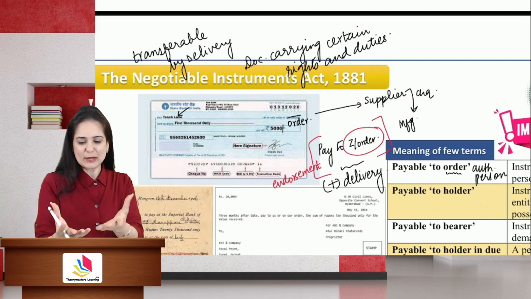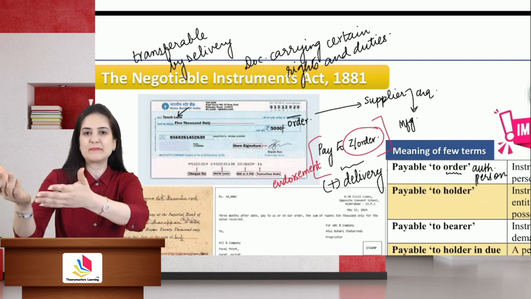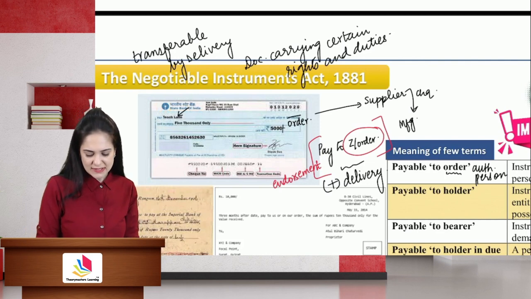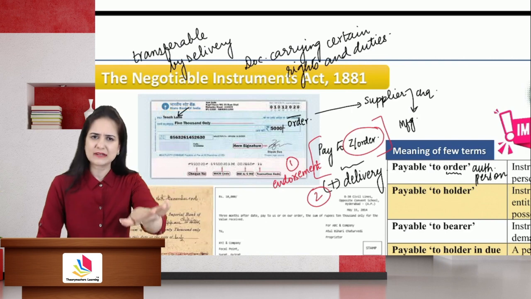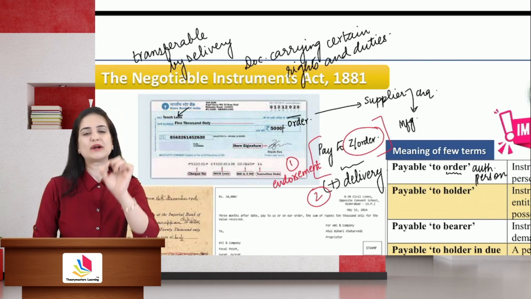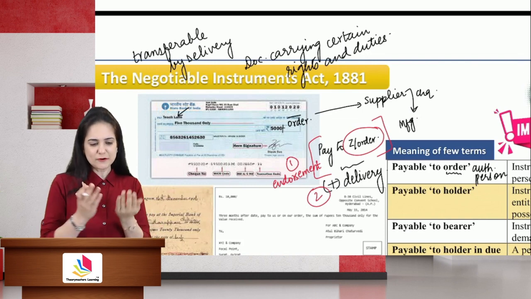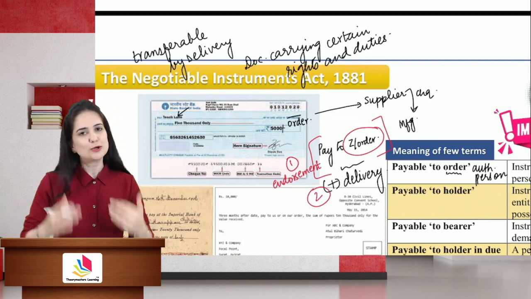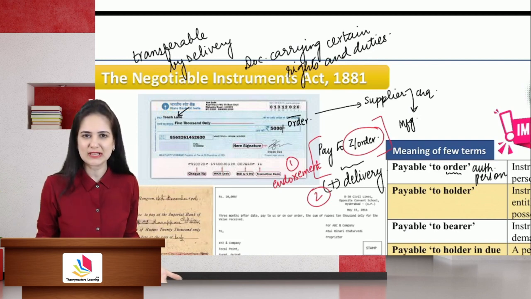How will he get the benefit? How can he make the payment further unless you deliver it to him? So the second essential is delivery. It may be a bearer instrument or it may be an order instrument. Delivery is required in both these instruments. See, if you want to make payment, you want to use that instrument just like cash, you will have to deliver that instrument to the other person.